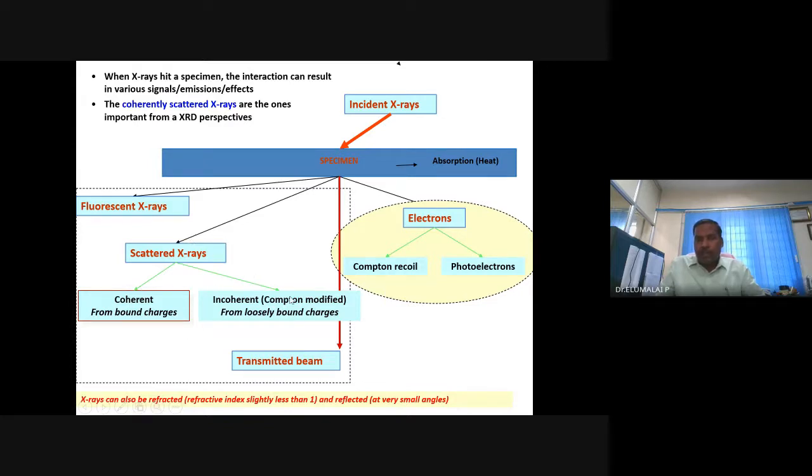So this is the intensity that is being governed in X-ray diffraction. You monitor this scattered X-ray intensity or diffracted X-ray intensity, and you will get valuable information. You will be able to get the crystal structure. Or the X-rays may be just transmitted.